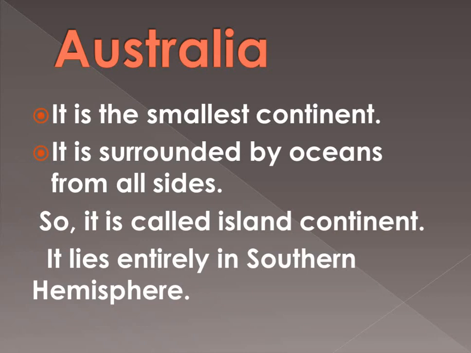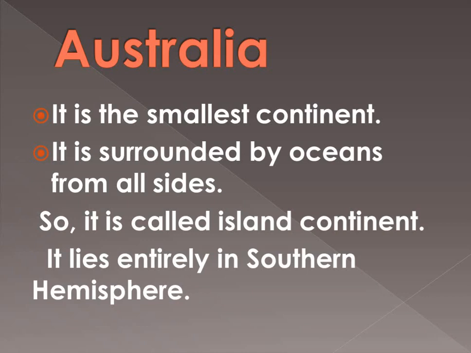It has the same name as the country, Australia, in which different states are there, and it lies entirely in the southern hemisphere. Australia and Antarctica both lie entirely in the southern hemisphere, meaning the complete land portion of both is in the southern hemisphere only.